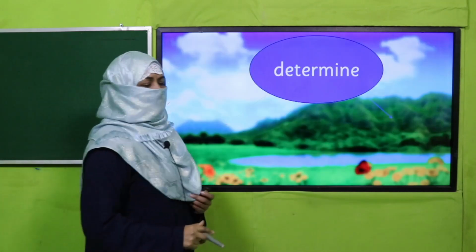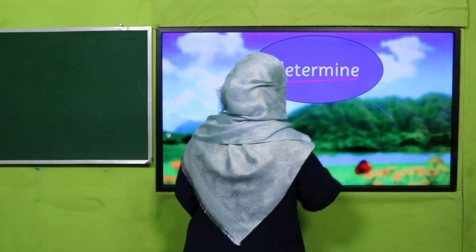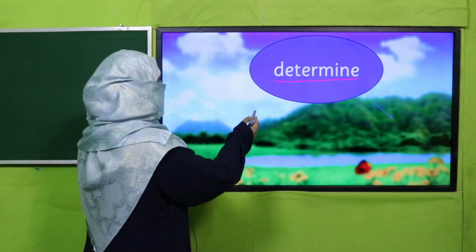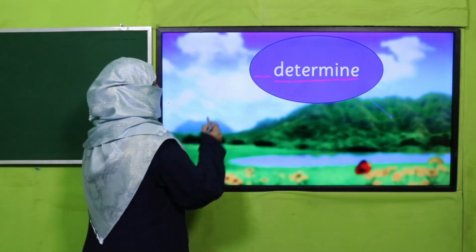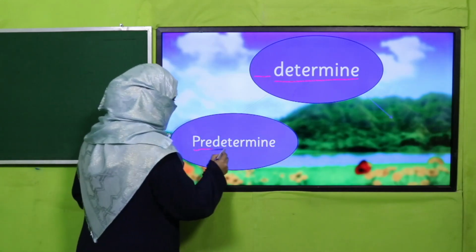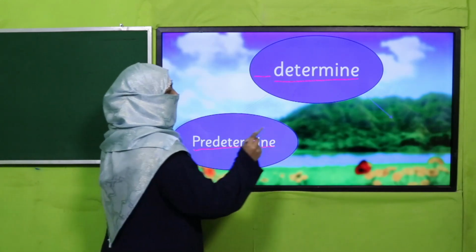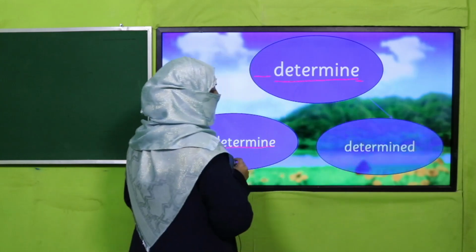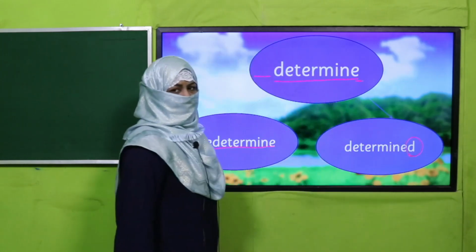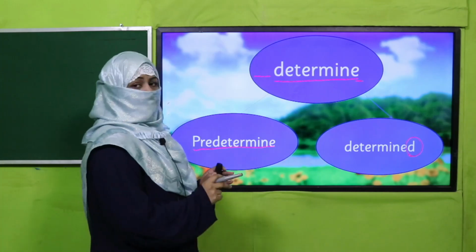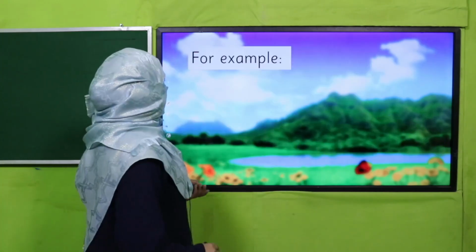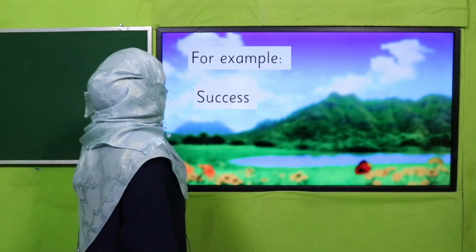For example, I have taken a word, determine. Now, if I add something in the beginning, it means I'm adding a prefix and it becomes predetermine. And if I add something at the end of this word, determined, then this letter is a suffix, right? This is the concept we have already learnt. So, I'm going to give you more examples.